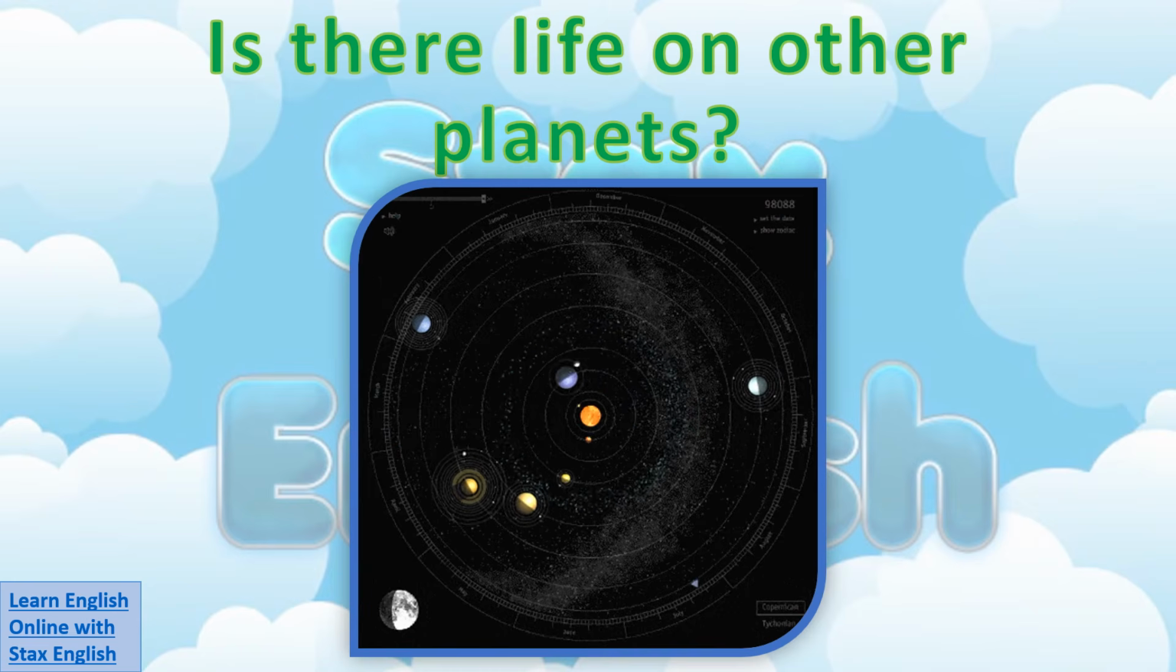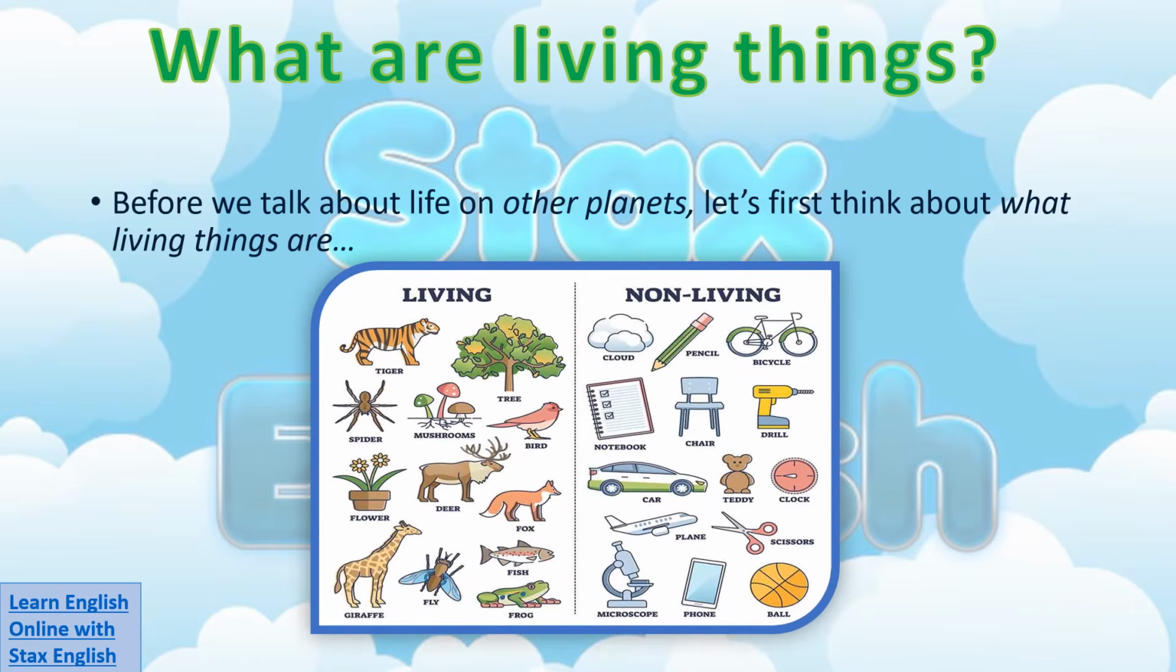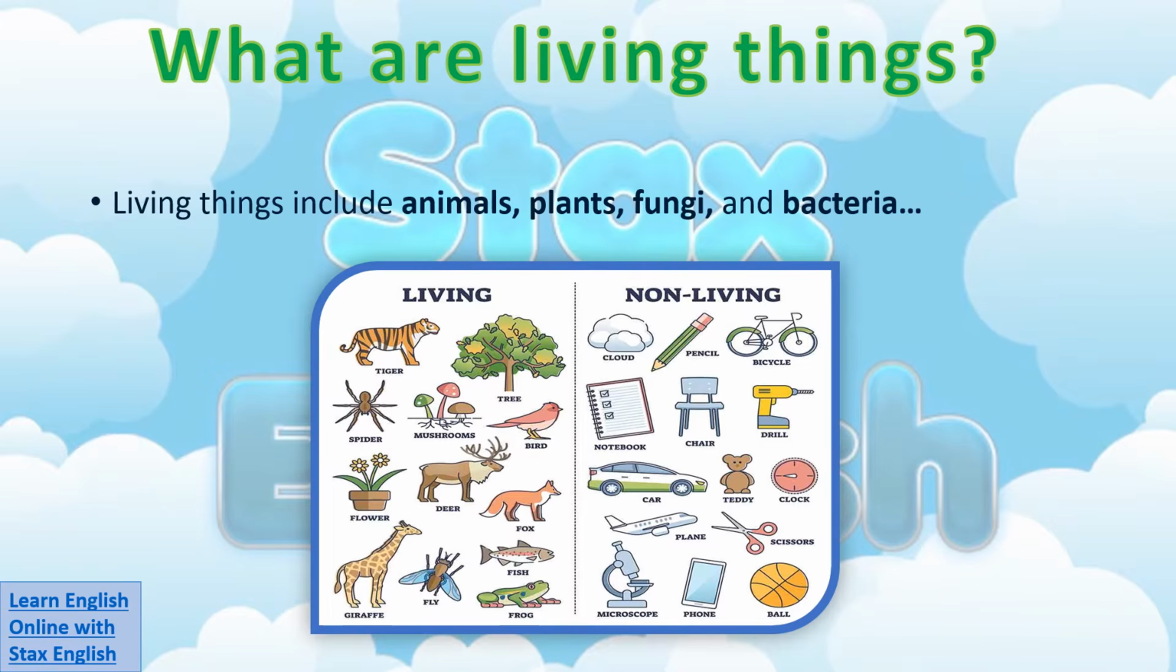Is there life on other planets? What are living things? Before we talk about life on other planets, let's first think about what living things are. Living things include animals, plants, fungi, and bacteria.